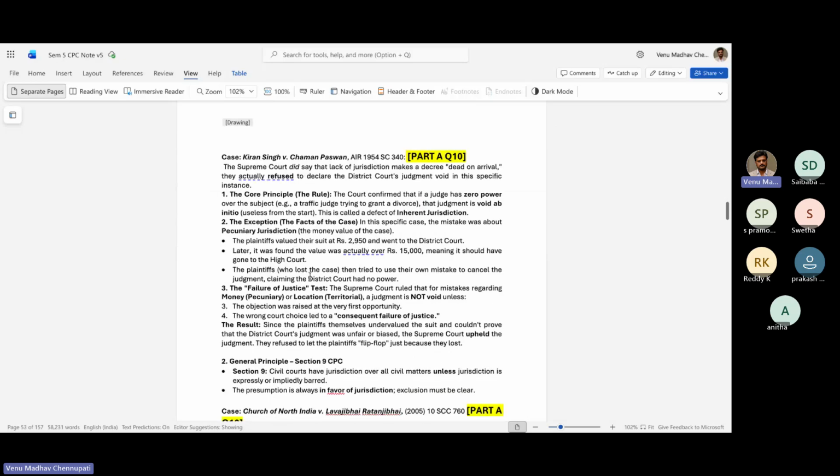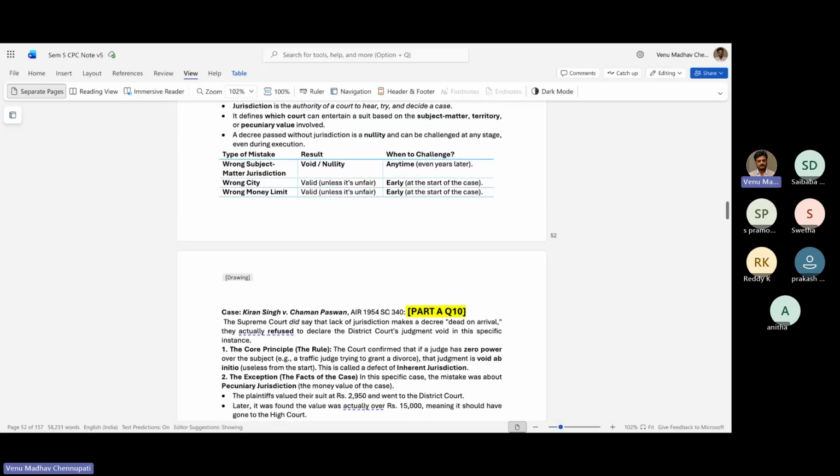So let's look at some cases and try to understand. This is Kiran Singh versus Chaman Paswan. This is again a landmark case. The Supreme Court said that lack of jurisdiction makes a decree dead on arrival. The core principle is that if a judge has zero power over the subject, then the judgment is void ab initio, useless from the start. This is called a defect of inherent jurisdiction.